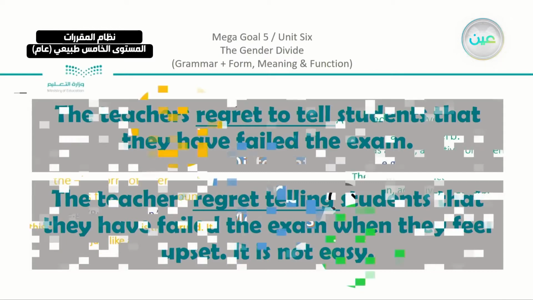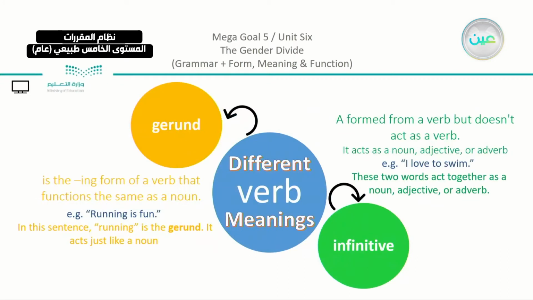So what did we discuss? We said that we have here the two parts which give different meanings. We can use either the gerund, which is the -ing form of a verb that functions the same as a noun, like when we say "running is fun." In this sentence, running is the gerund, it acts like a noun. And on the other part, we have the infinitive, which is formed of a verb, but doesn't act like a verb. It acts as a noun, an adjective, or an adverb.